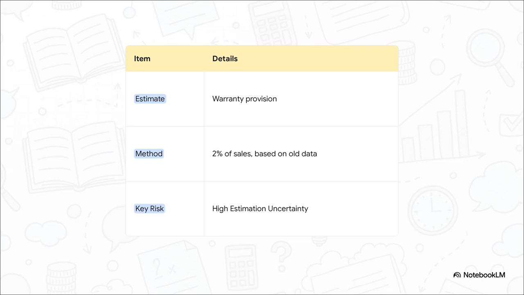So the company is Rick's interdimensional plumbus. The estimate is the warranty provision. Now just look at Rick's method. 2% of sales based on old data from a dimension where things apparently didn't explode as often. And this, my friends, is a perfect example of our key risk factor, massive estimation uncertainty, because the new plumbus are completely unpredictable.